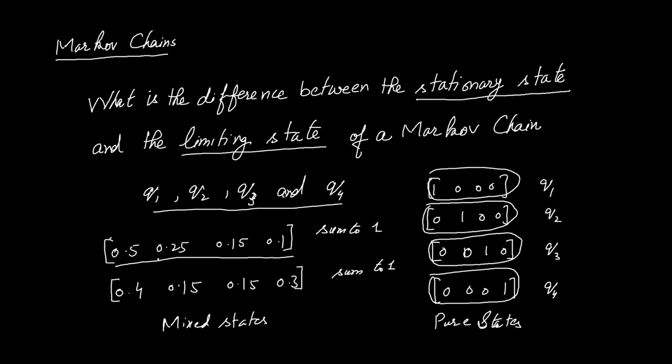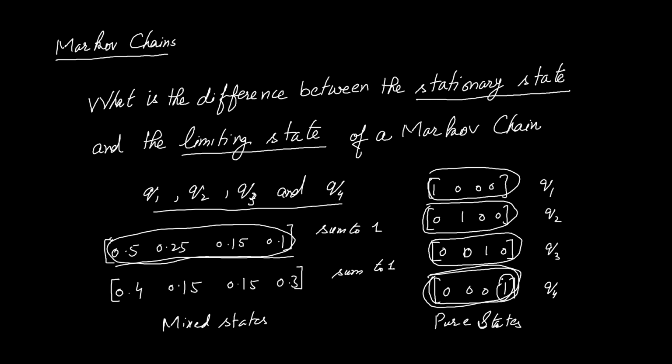Notice that these probabilities add up to 1. So this is one state of the Markov chain, but it is a probabilistic or mixed state rather than a pure state. We can even view a pure state row vector as probabilities, where the probability of being in state Q4 is 1.